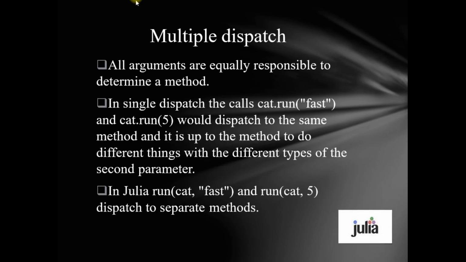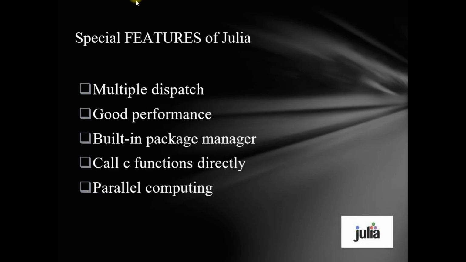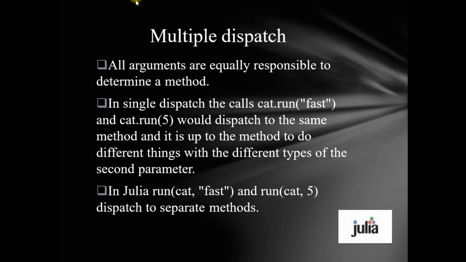Multiple dispatch. What is multiple dispatch? All arguments are equally responsible for determining a method. In single dispatch, the calls cat.run(fast) and cat.run(5) would dispatch to the same method, and it is up to the method to do different things with the different types of the second parameter. In Julia, run(cat, fast) and run(cat, 5) dispatch to separate methods.